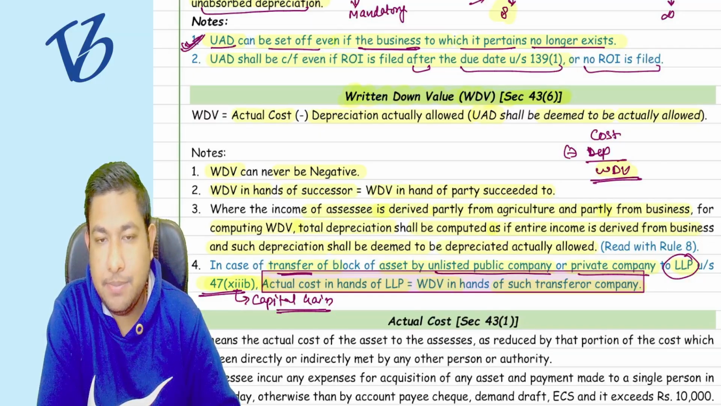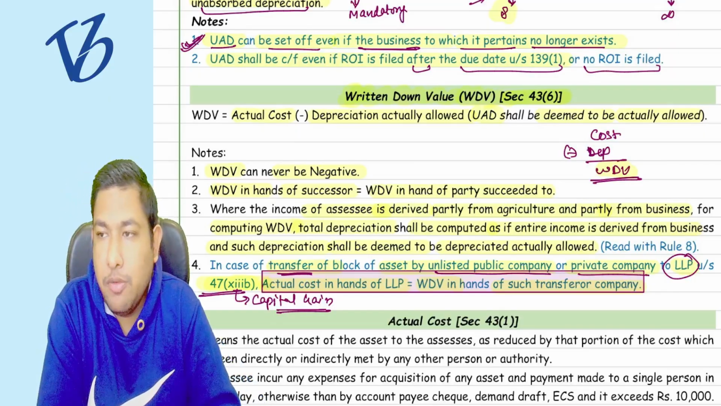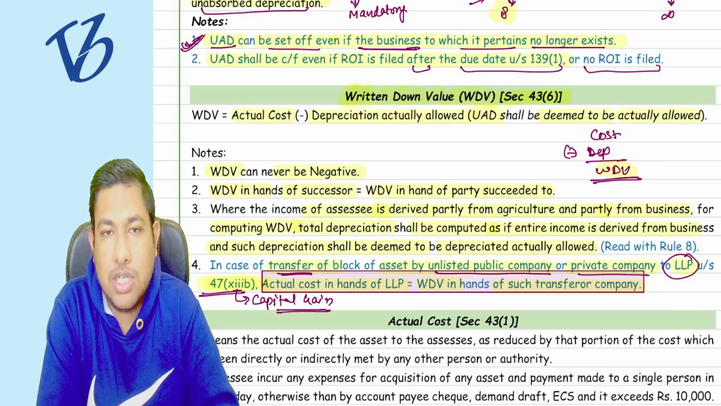Just take a read of it. Then we shall be moving ahead to the most crucial section, that is actual cost, Section 43, subsection 1.